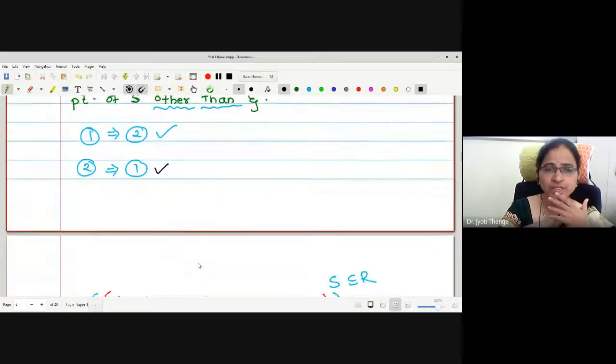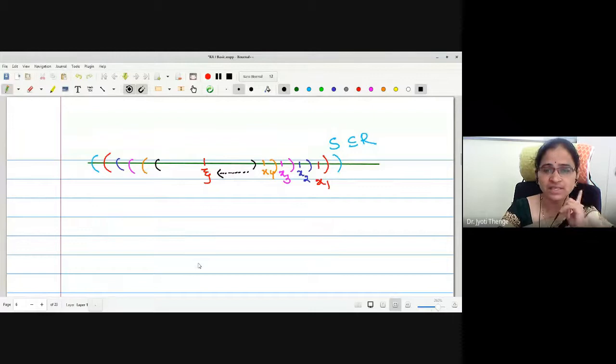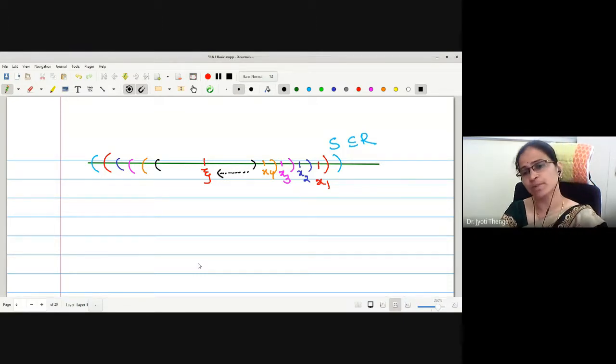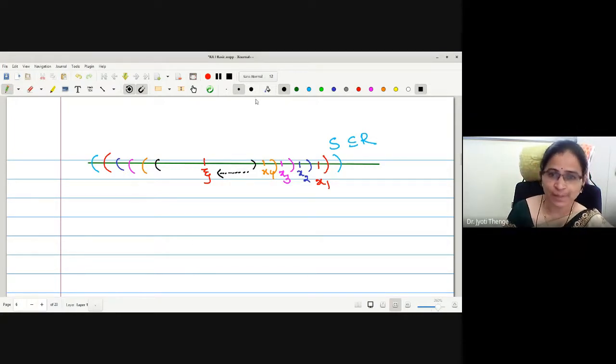Okay, what about the condition on zeta? Whether zeta is necessarily a member of the set? Whether zeta should always be a member of the set? Let us go for examples, then you will understand whether zeta will be a member of the set or not.